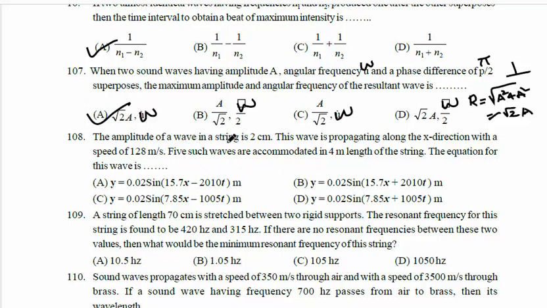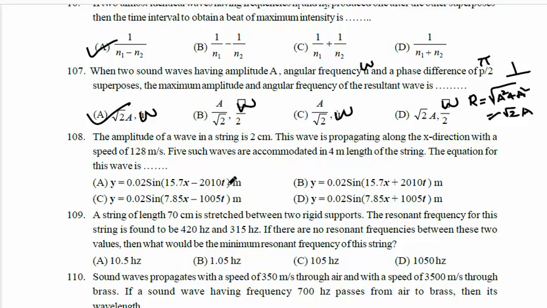The amplitude of a wave in a string is 2 cm. This wave is propagating along the x direction with a speed of 128 meter per second. 5 such waves are accommodated in a 4 meter length of the string.